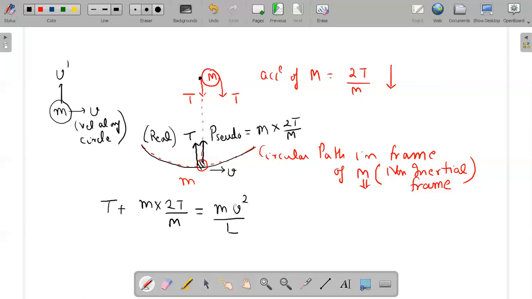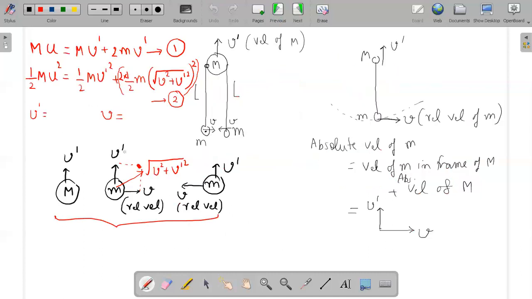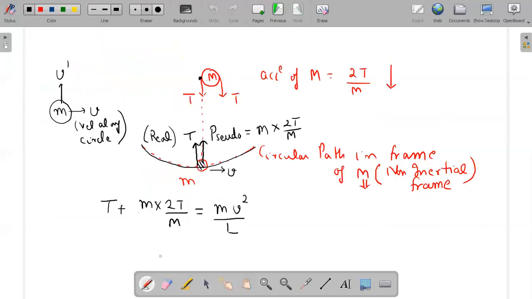And this v we have obtained in the previous step. For this v, you need to solve these two equations. Once you solve these two equations, you will get the value of v. And if you get the value of v, substitute this value here in the equation for the centripetal force, and you will get your answer for capital T.